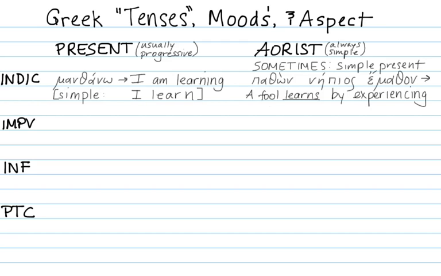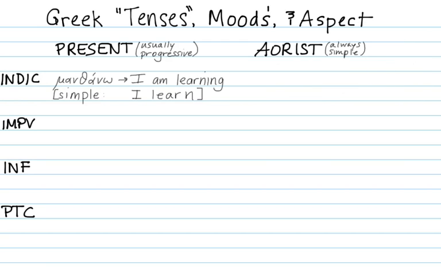So this is still simple aspect, because aorist is always simple aspect, but it's not really about past time. This one is more of a generic present tense statement. This use of the aorist, for simple aspect but present time, usually seen in aphorisms, is called the gnomic aorist. But I'm going to delete that and replace it with the more common one, which is simple past, "I learned."